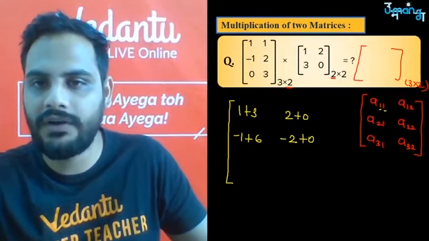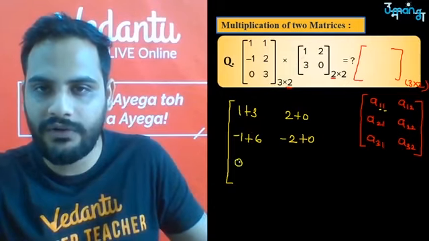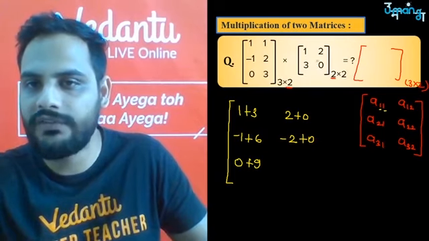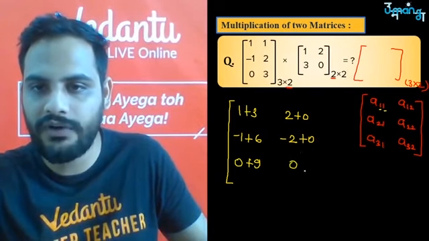Then 3 1, third row with the first column, 0 into 1 is 0, 3 into 3 is 9. Then third row with the second column, so 0 into 2 is 0, 3 into 0 is 0.